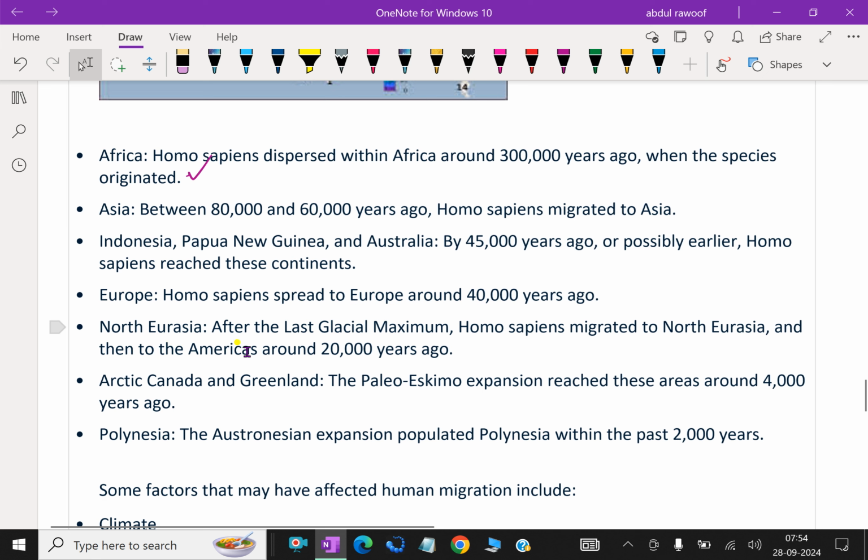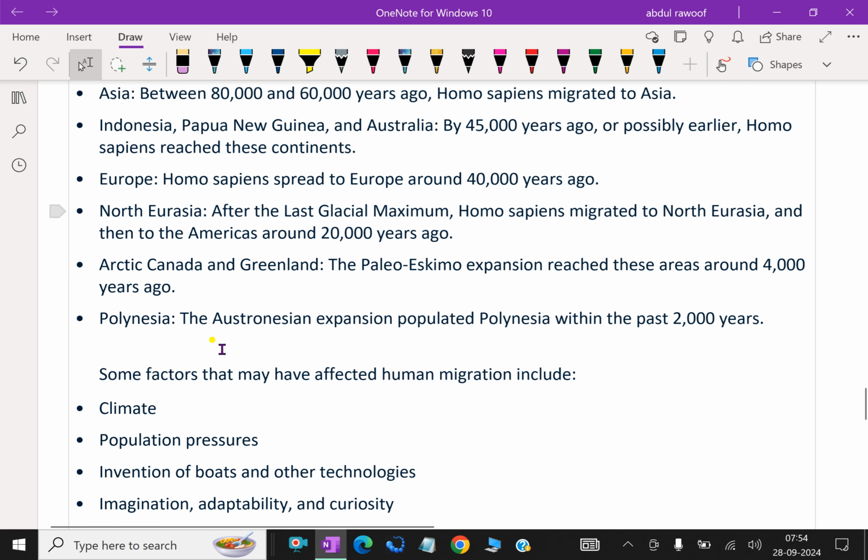North Eurasia. After the last glacial maximum, Homo sapiens migrated to North Eurasia and then to the Americas around 20,000 years ago. Arctic Canada and Greenland. The Paleo-Eskimo expansion reached these areas around 4,000 years ago. Polynesia.